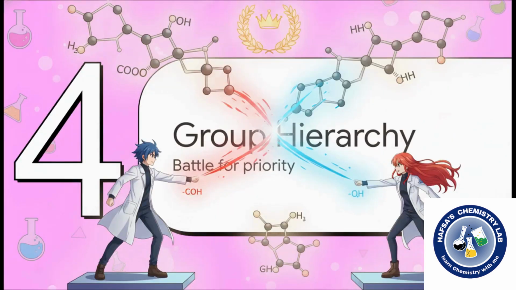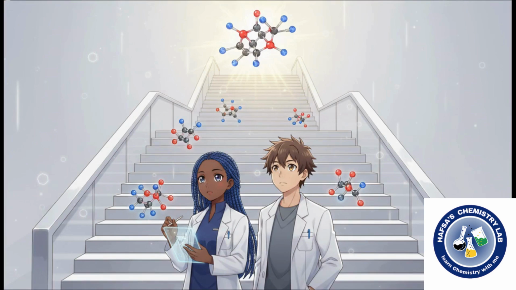Next up is Section 4, the functional group hierarchy. This is all about polyfunctional compounds and the battle for priority. We're really building to the climax of our molecular narrative now, because what happens when 2 different functional groups are in the exact same molecule, and they have to fight for dominance, like who gets to define the molecule's ending and who gets demoted? Well, the IUPAC system uses a strict hierarchy. Think of it essentially as a trump card system to establish the principal functional group.